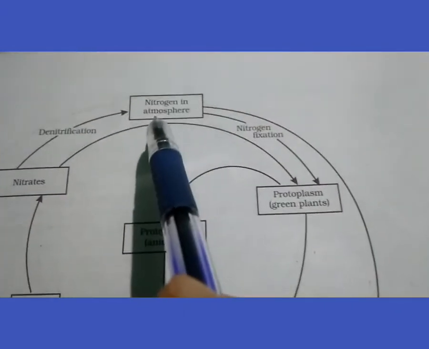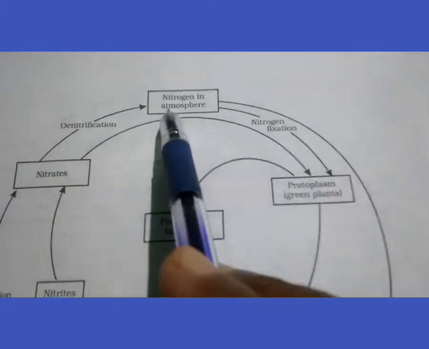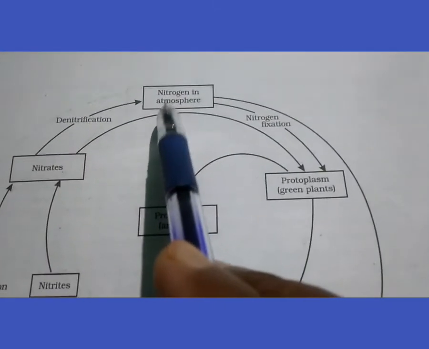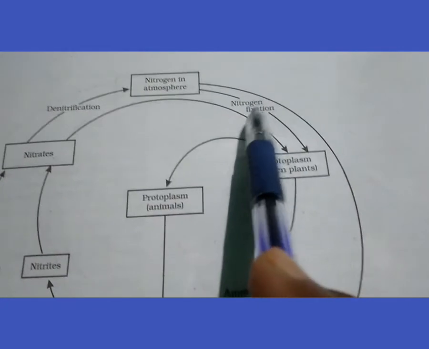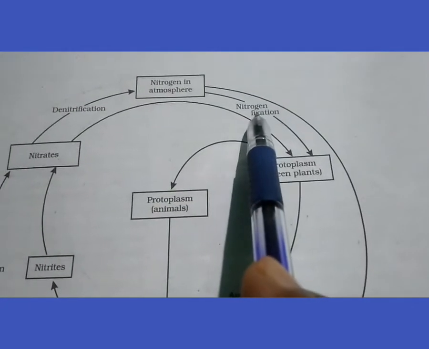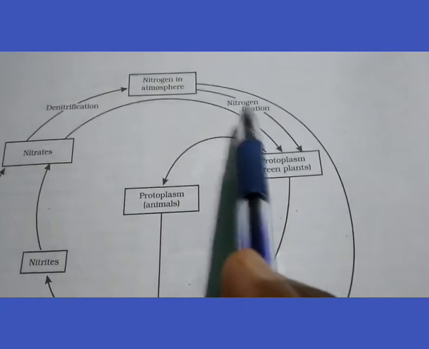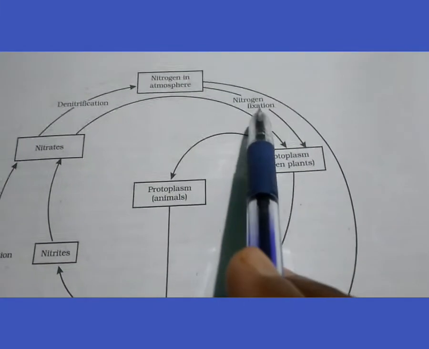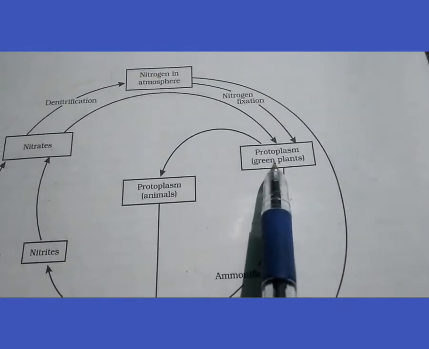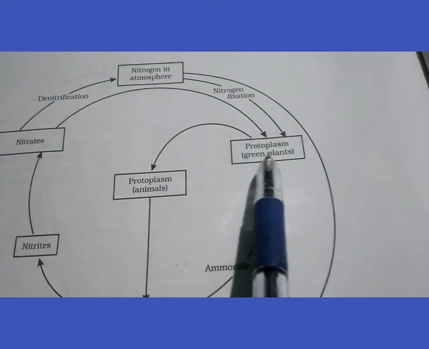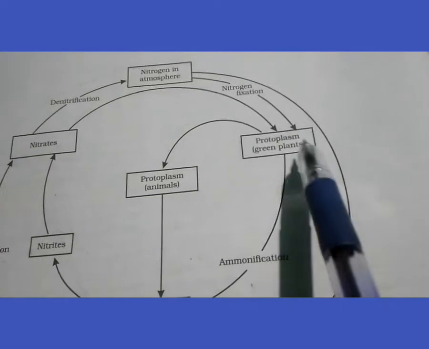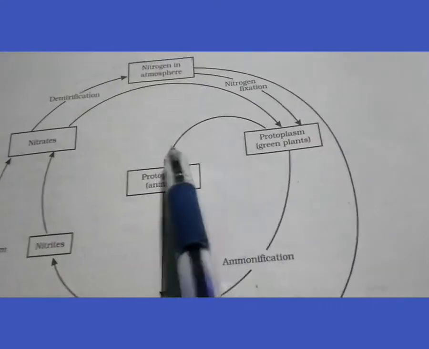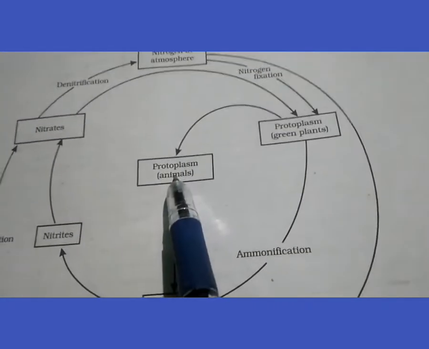So you can see here nitrogen in the atmosphere. Atmospheric nitrogen is first fixed by a physical process, a chemical process, or by biological fixation. So it comes into the protoplast of the green plant, that is absorbed by green plants, and then it goes from plants to the animals.